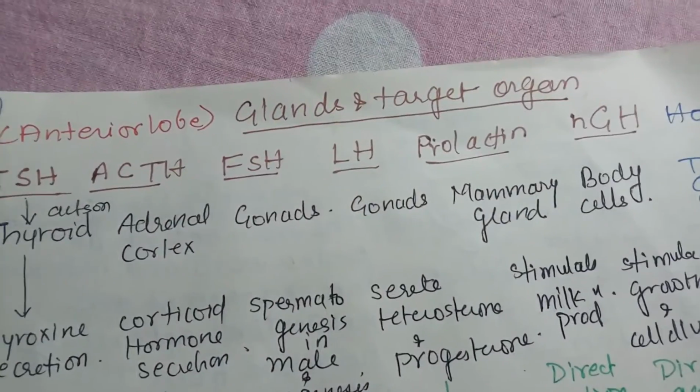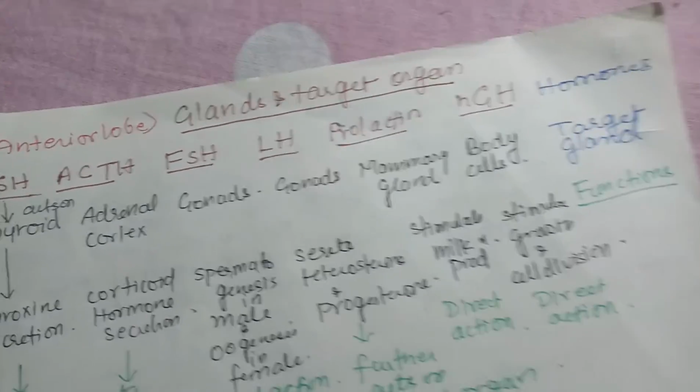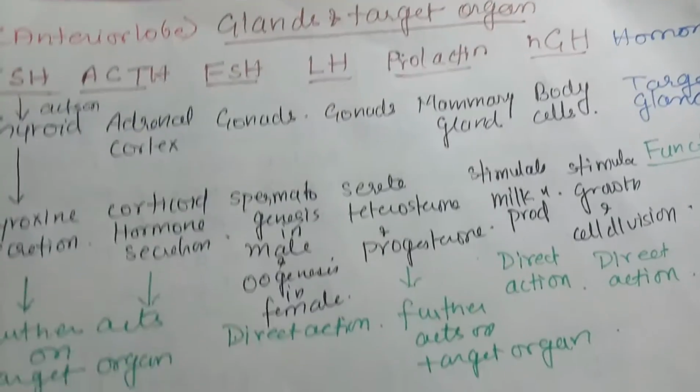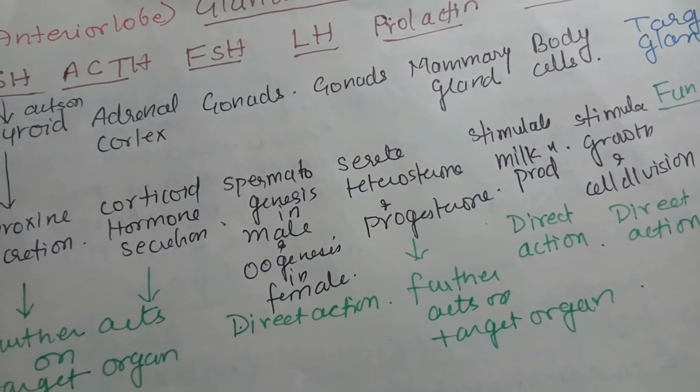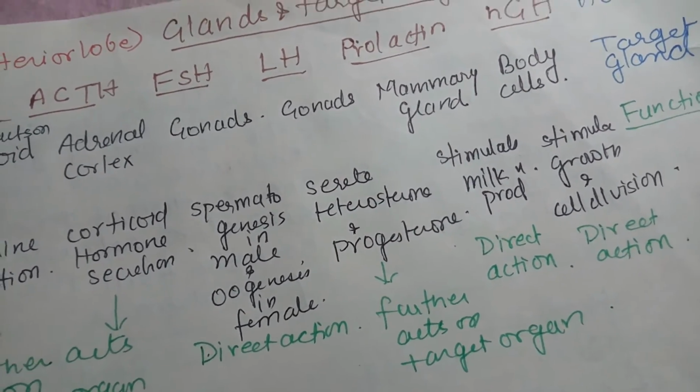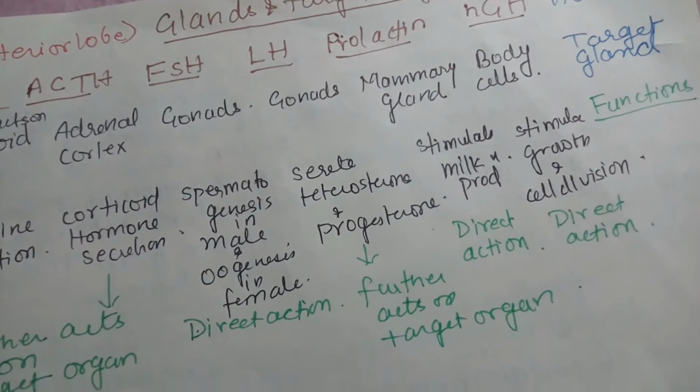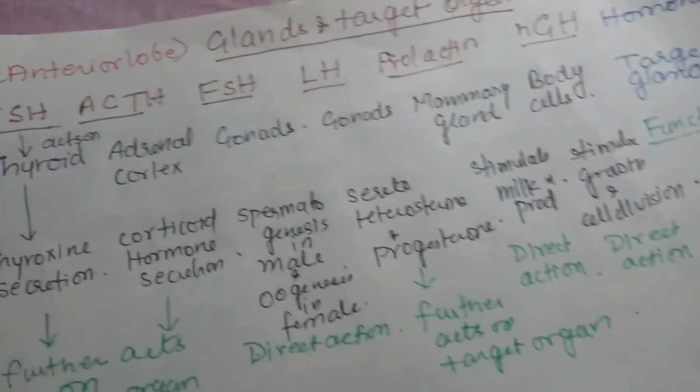Now some of the glands directly do the action, because whatever hormone is synthesized, they directly act. For example, let's discuss FSH.